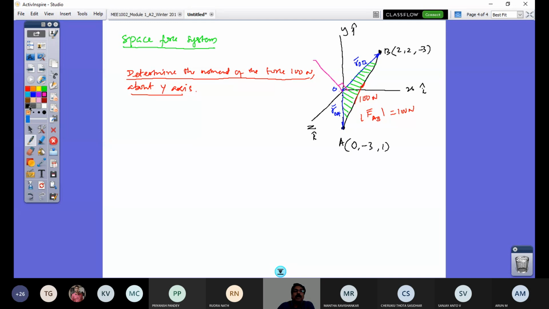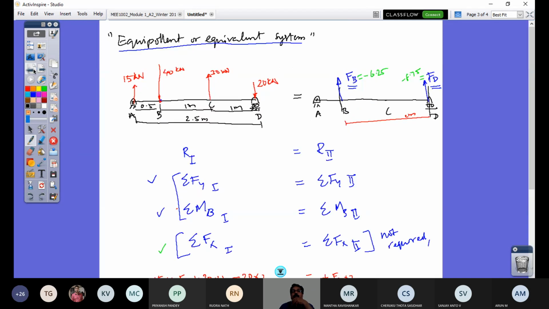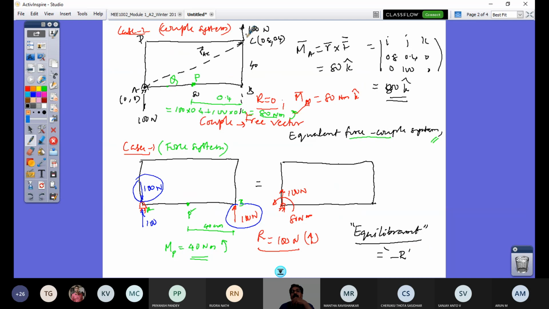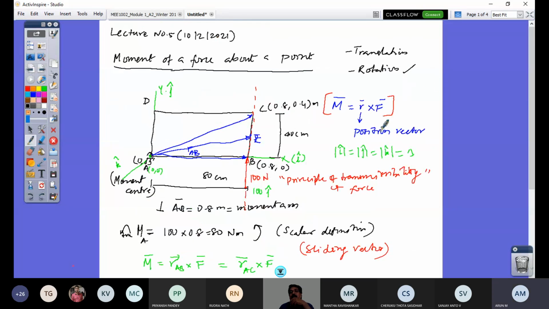So now what would I do? First step, I'm going to represent this force as a Cartesian vector. How do I represent it as a Cartesian vector? If I have a force component along the x-axis, I know that is 100i. Like in the previous case, on the plate problem, you were able to write straight away 100k, right? Why 100j here? Because it is parallel to the y-axis. I have put it here as 100j because it is parallel to the y-axis.